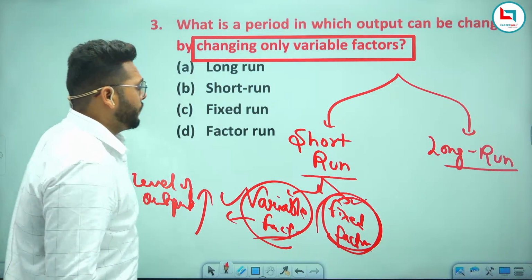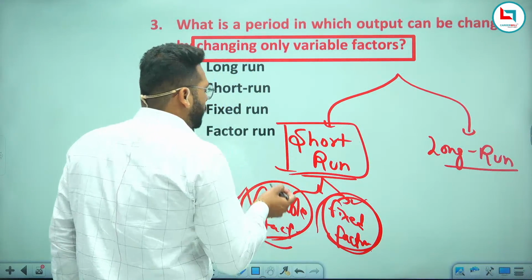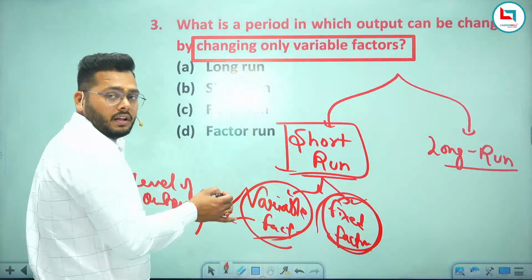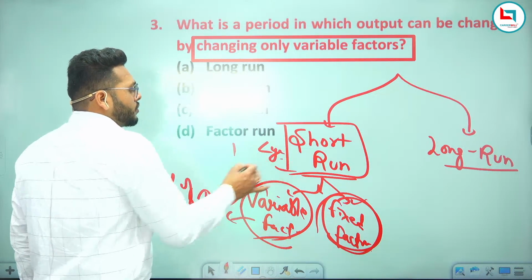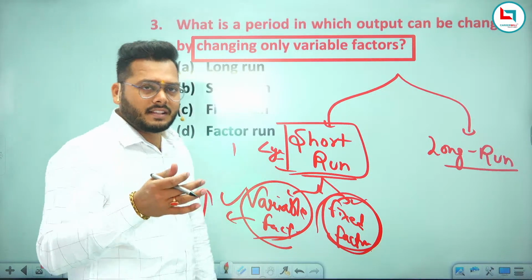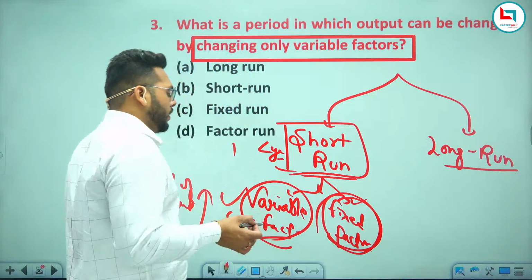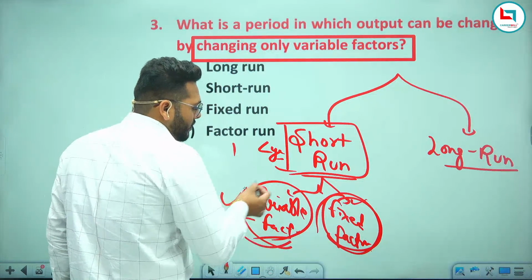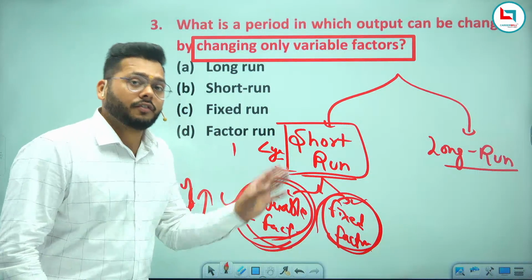Now if we do business for the short run, it means you are doing business for less than 1 year. So if you are doing any business for the short run, you are changing only the variable factor, not the fixed factor.